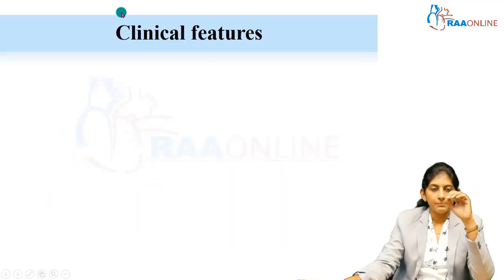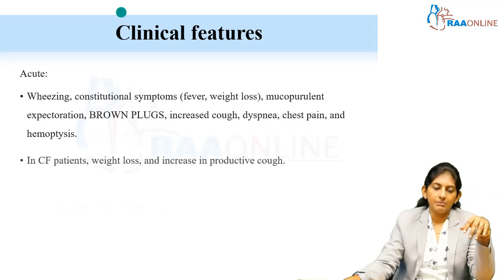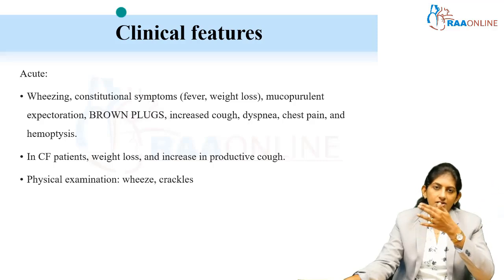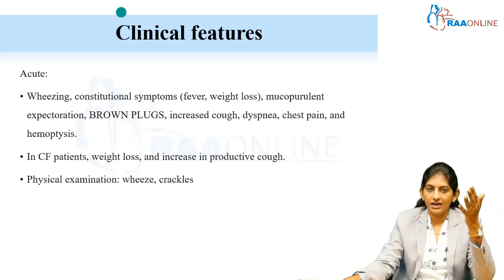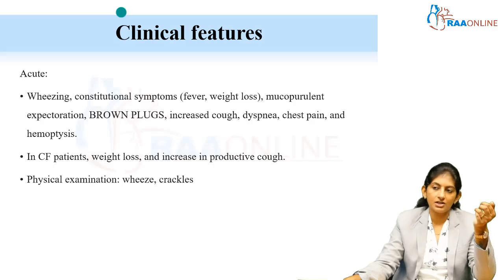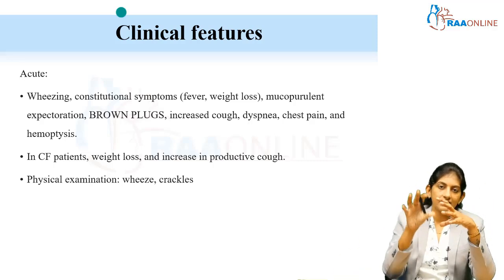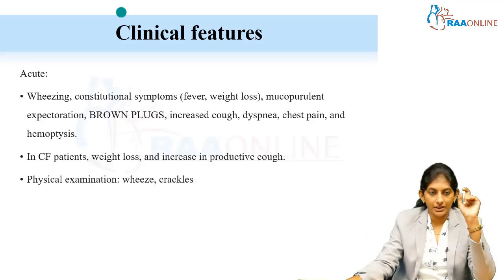Let's move ahead. What are the clinical features of ABPA? You are following a child with cystic fibrosis, or a child with asthma, for example. When these children have an exacerbation, as we have talked about for cystic fibrosis, suddenly the child starts to have systemic symptoms. There is fever, weight loss, increased cough. When you suspect an exacerbation, you have to think of ABPA also.